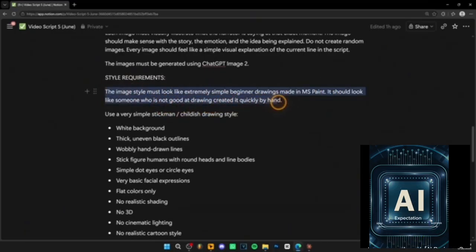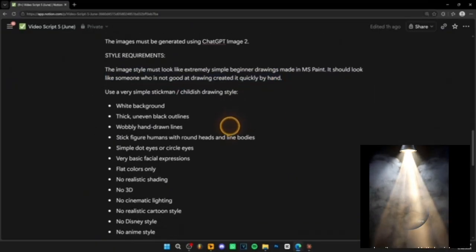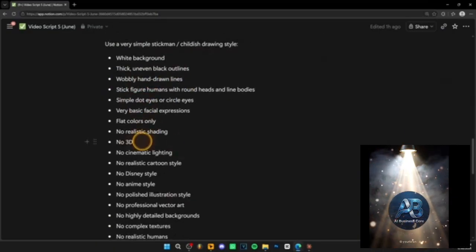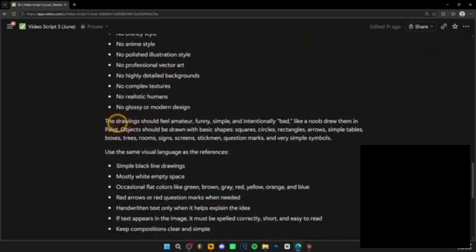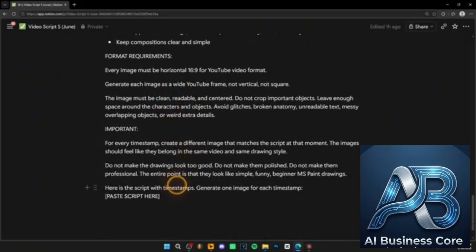This part of the prompt is also super important because it's telling Higgsfield how the image should look, right? And over here we have white background, no 3D, no cinematic, and so on. This is the entire prompt. What I want you to do is write a prompt like this one, or ask ChatGPT or Claude to write you a prompt like this one.